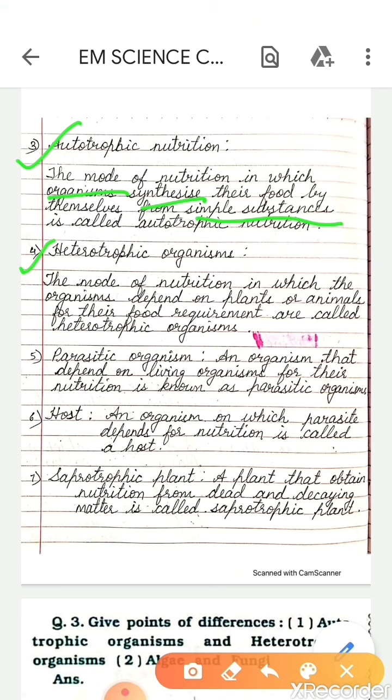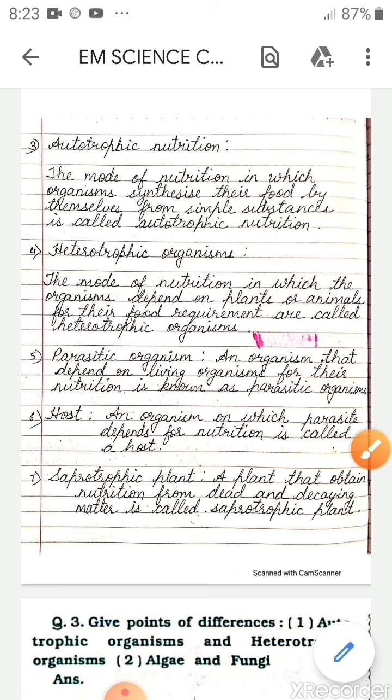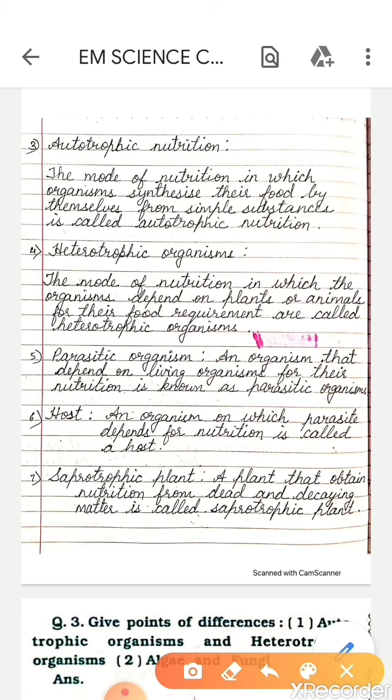Heterotrophic organisms. The mode of nutrition in which the organisms depend on plants or animals for their food requirement are called heterotrophic organisms. That means they depend on the plants or animals.